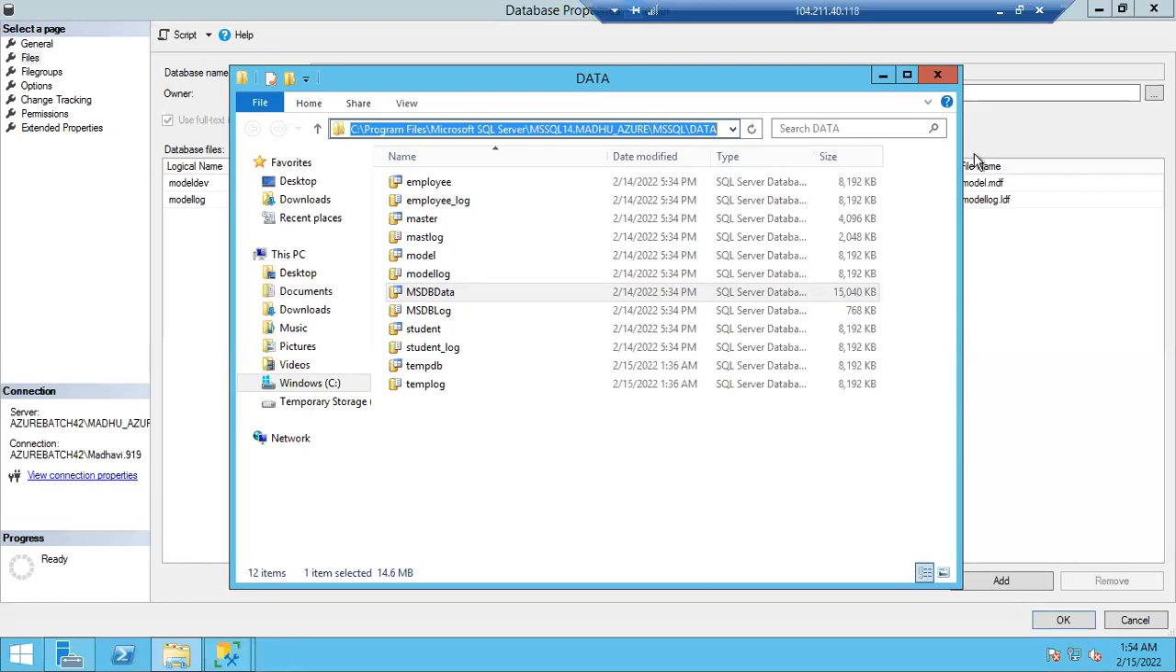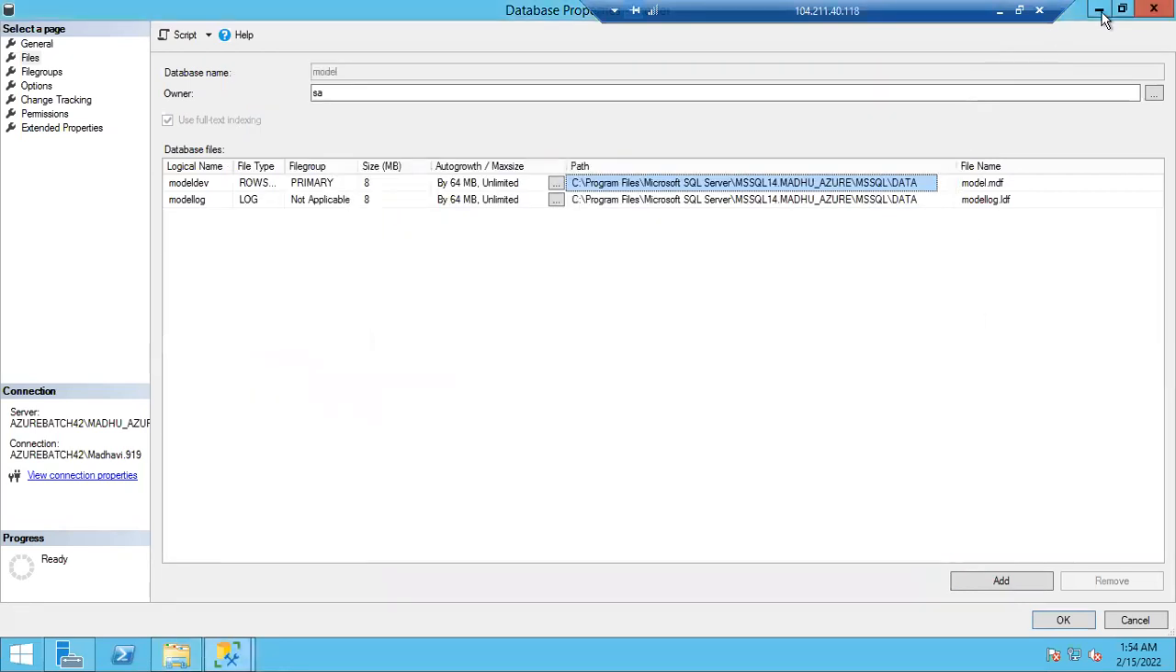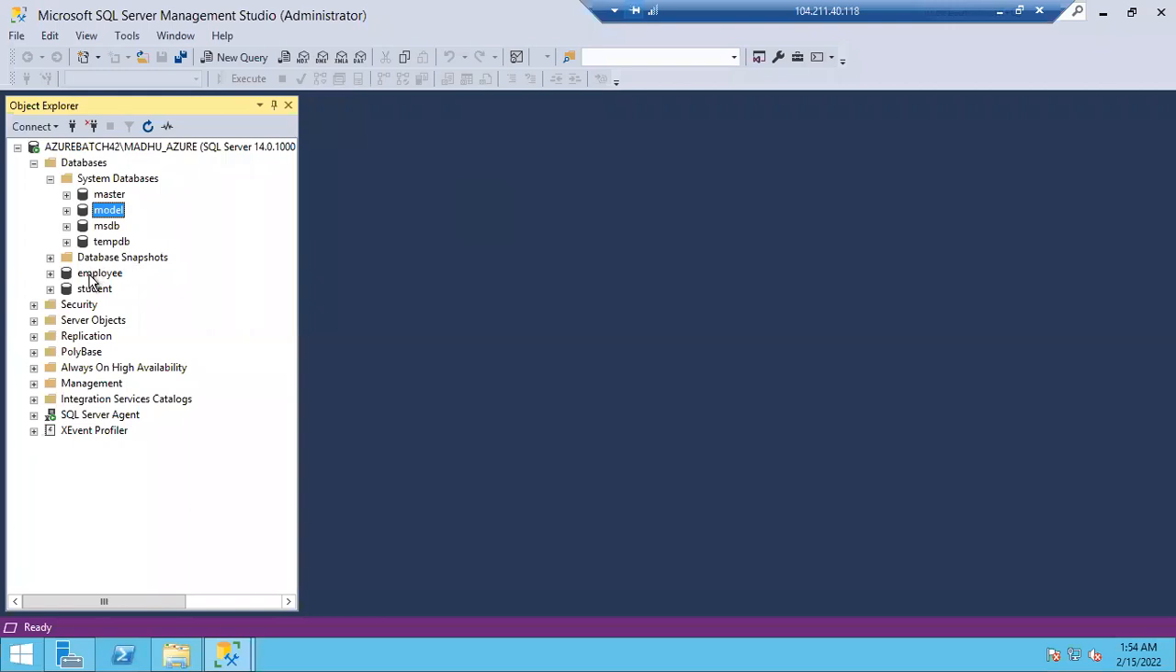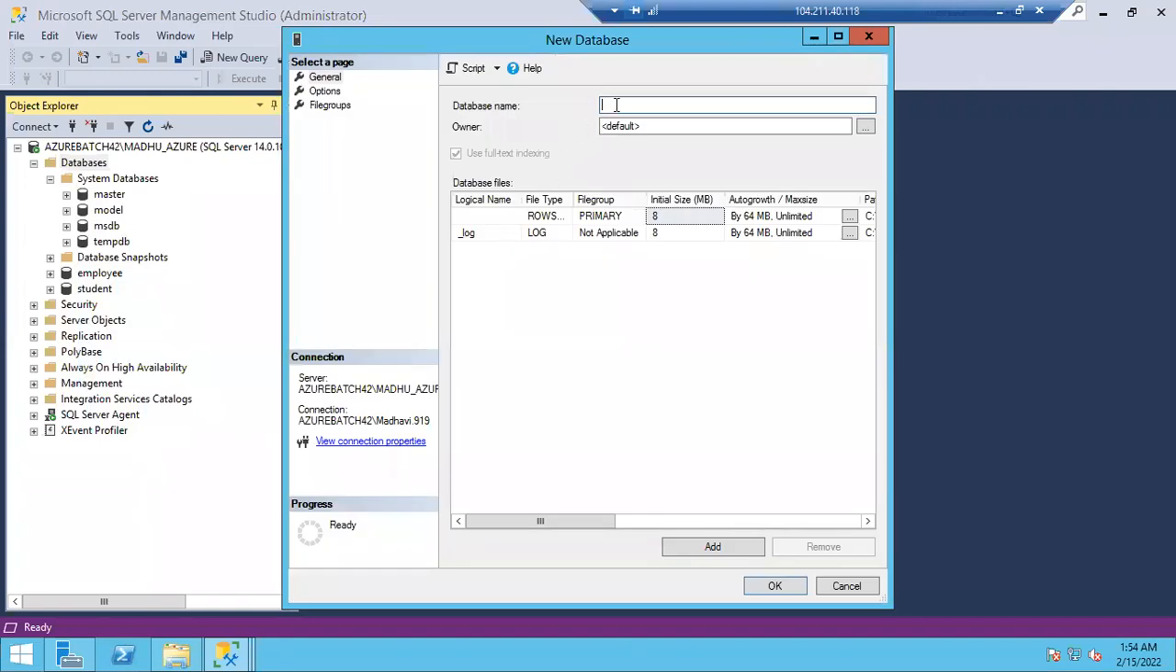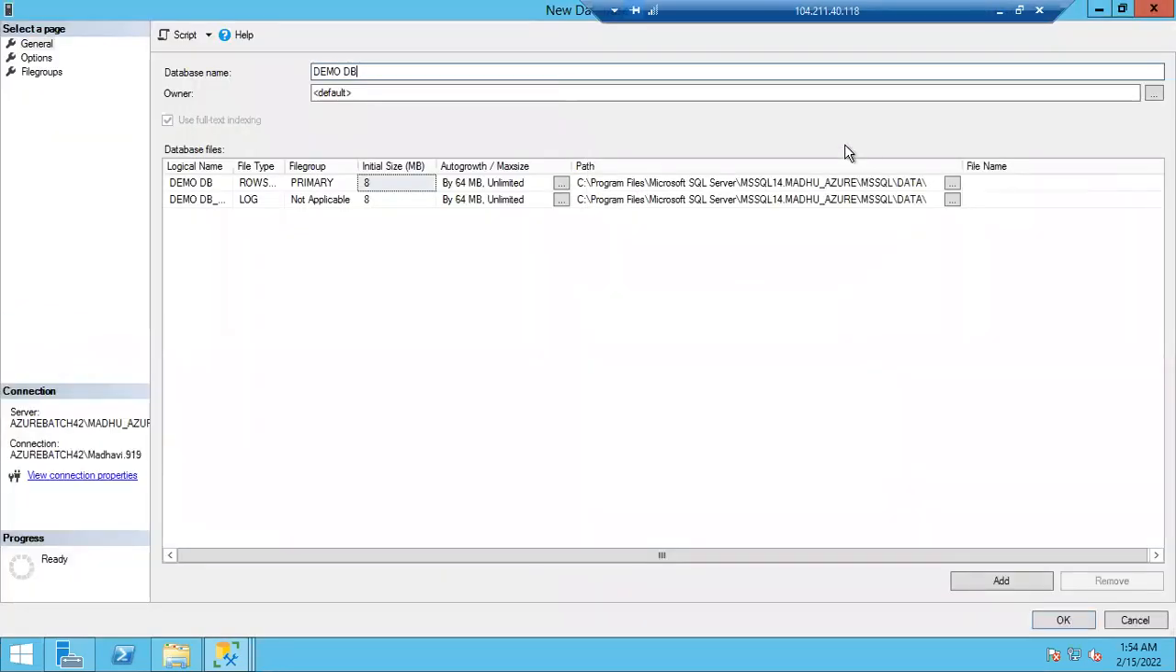So the actual location, let me minimize this one. I'll show you the live demo, guys. Okay, or else let me create one new database. Why disturb Madhavi's databases? Demo DB. Okay, yeah. Right. So the actual path is this one, guys. Let me click OK. The actual path is this one.